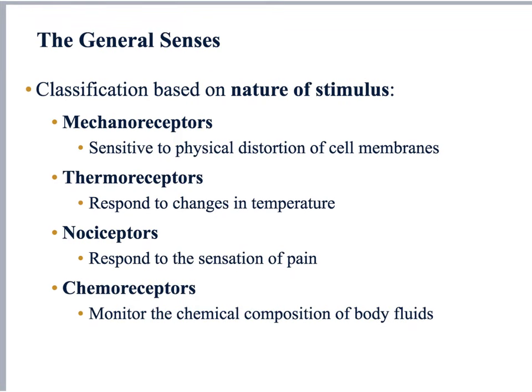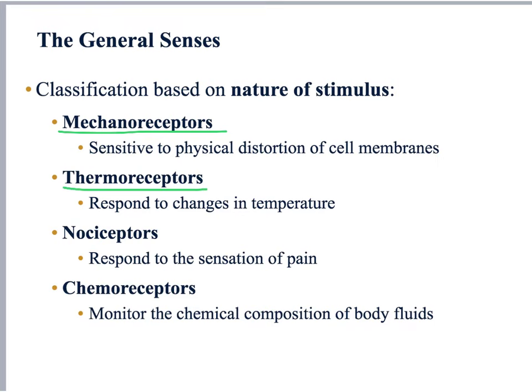Now, when we talk about the receptors classification based on the type of stimulus they are capable of responding to, we have mechanoreceptors, which sense physical deformation such as pressure and vibration. And then we have the thermoreceptors, which respond to change in temperature.